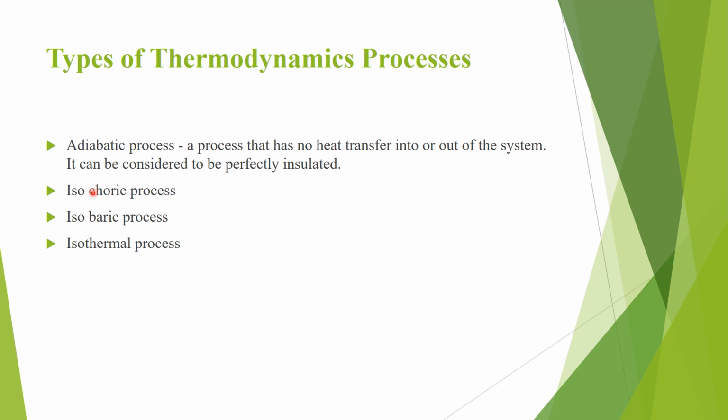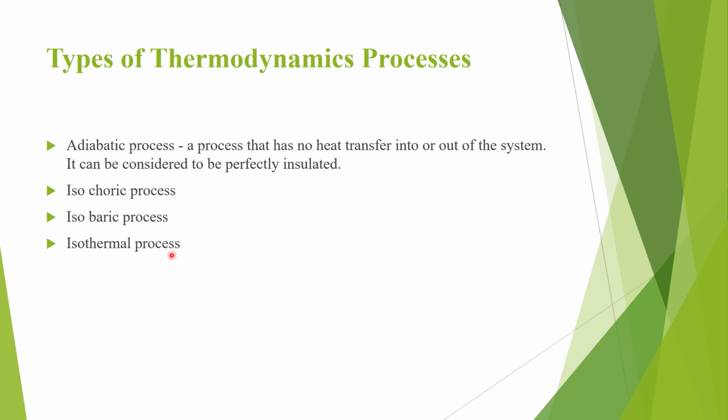Next one is isochoric process. Isochoric means the volume is constant. I mean, here volume V is equal to constant. So in the entire process there are no volume changes. And when we come to isobaric process, iso means constant, baric means pressure. Here the pressure is constant. So from initial stage to final stage, in the entire process there is no pressure change. The pressure is constant throughout the process.